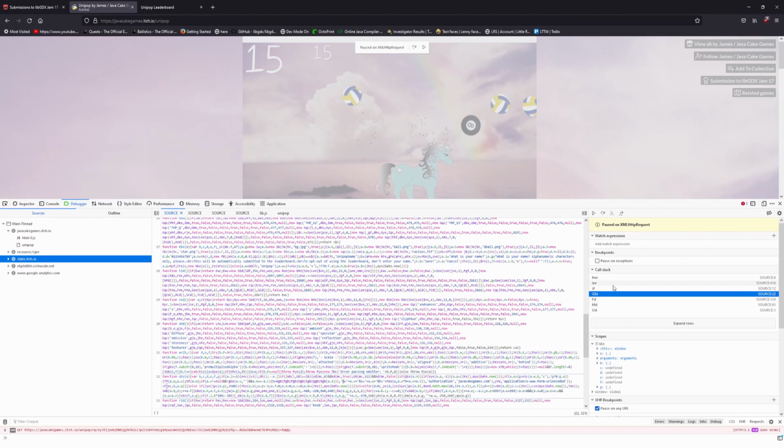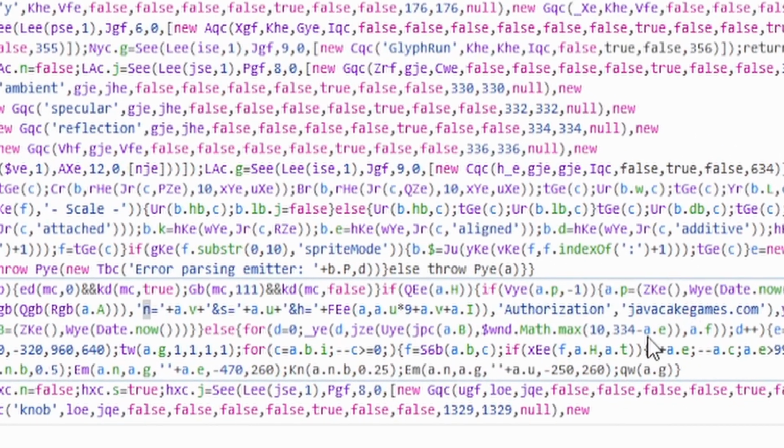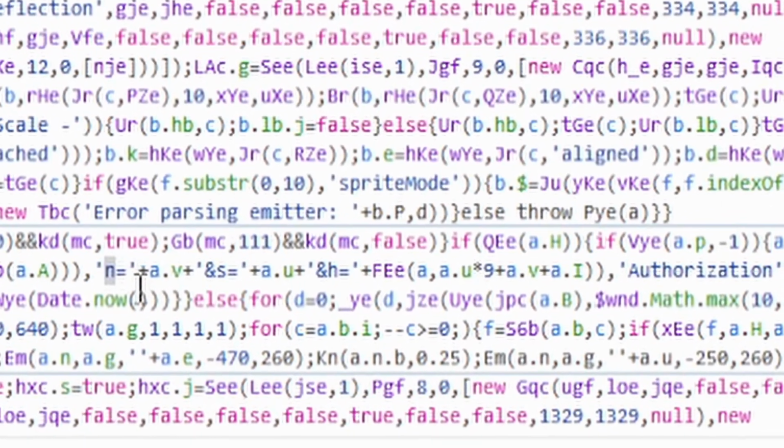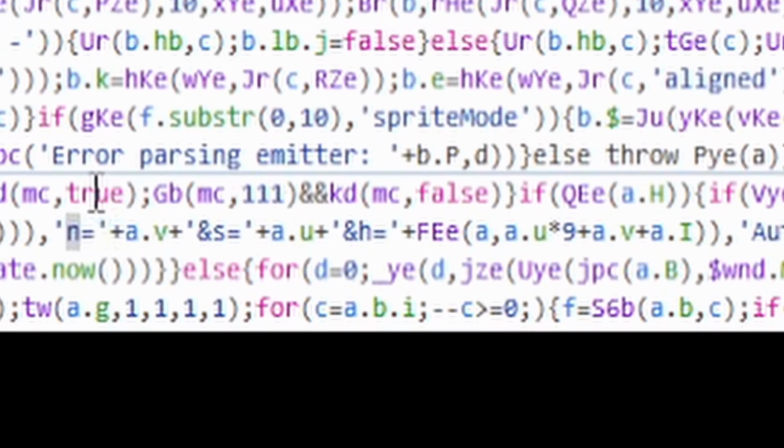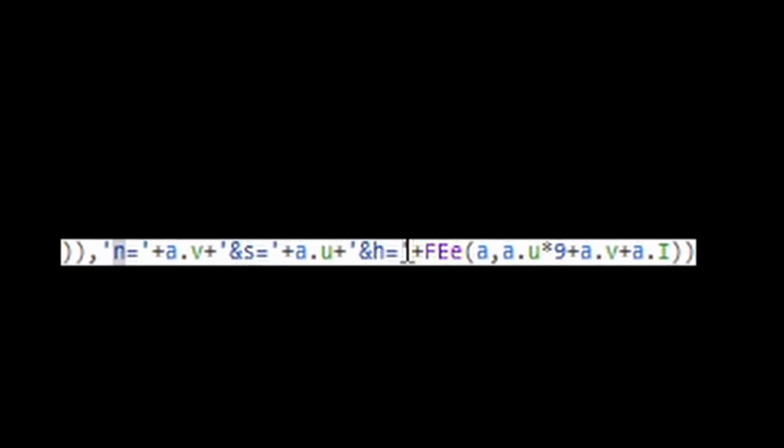We need to figure out where it's created, so we go down one more step, and we see some things that we recognize. First, we note that there is actually an authorization header, and it's being set to javacakegames.com. That's something that we didn't notice before. But secondly, we see 3 values that we already know about. We see N, S, and H.